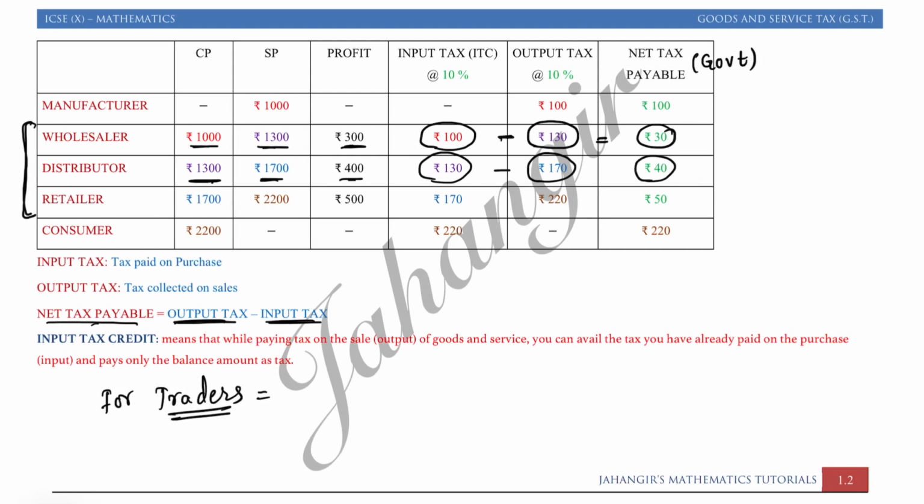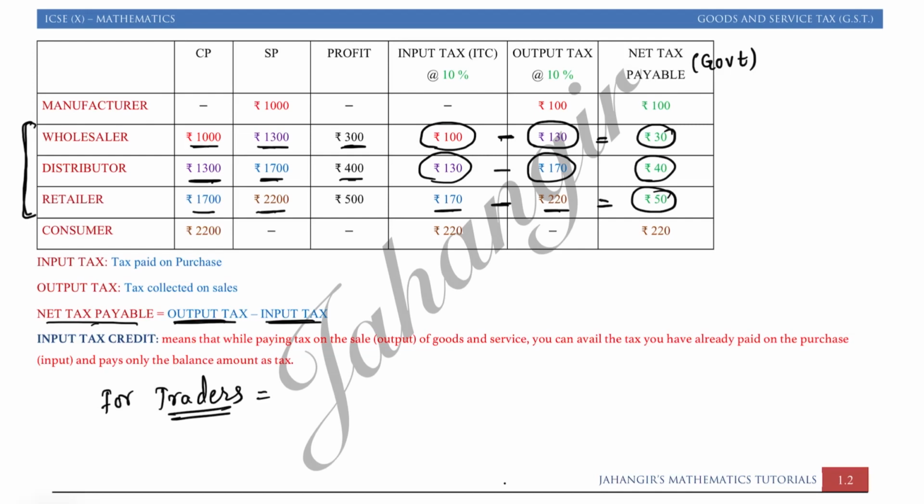Because out of 170, already 130 had been paid by the distributor to the wholesaler, and out of 130 the wholesaler had already paid rupees 100, so the government had already received 130 rupees. Whatever balance amount is there will go to the government. In the same way, the retailer had bought it for 1700, so he is paying 170 as an input tax. He is selling for 2200, so he is getting 220 as a tax. So the difference between them will go to the government. This part will go to the government.